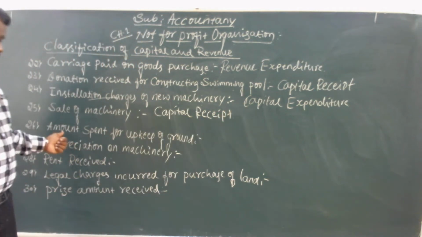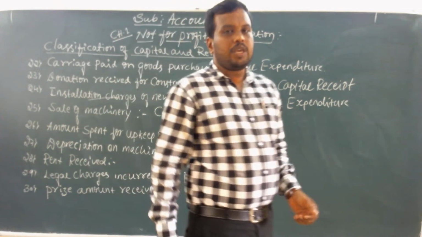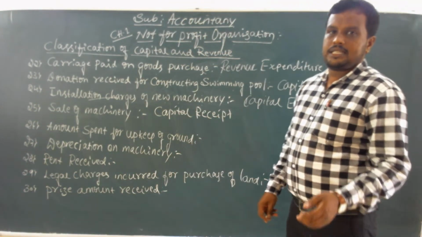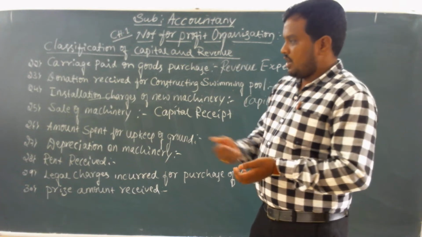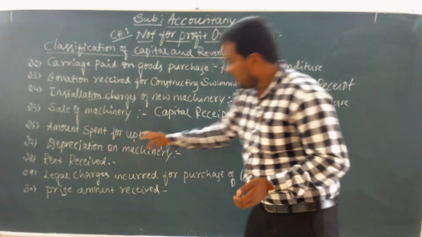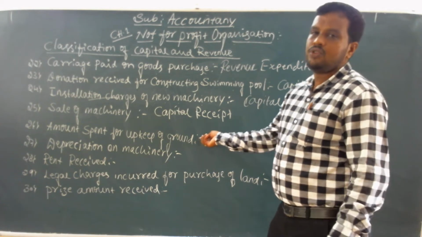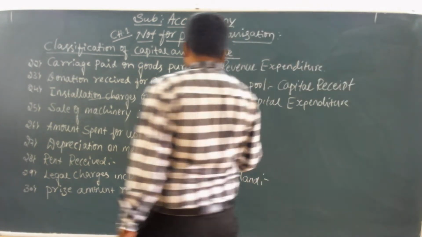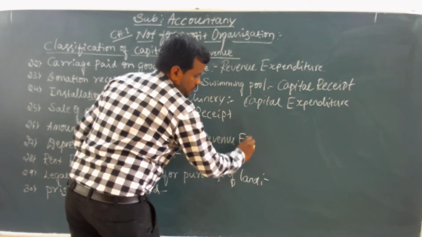So next, amount spent for upkeep of ground. Upkeep of ground means development of ground. It can be regular in nature. The amount spent for upkeep of ground is regular in nature. That's why it is called revenue expenditure.